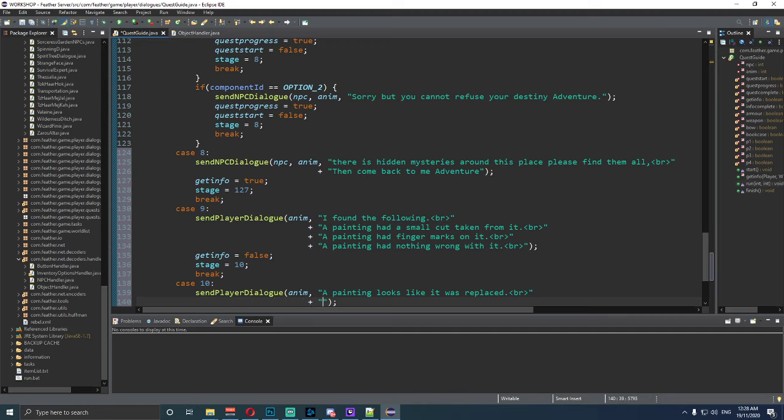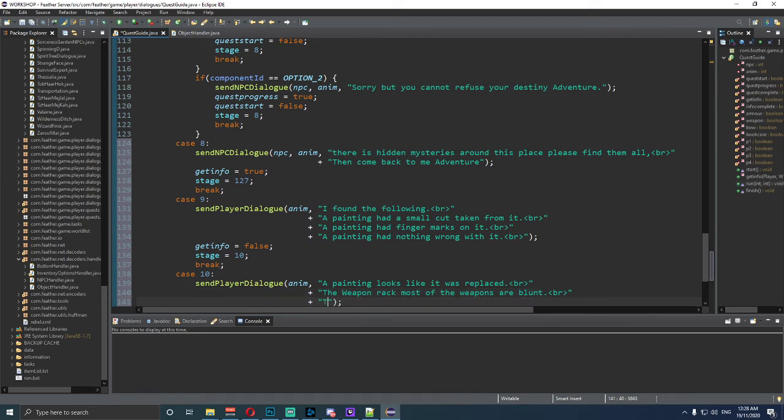And once that's across, we want to say the weapon rack. Most of the weapons are blunt. And then we're going to say BR. Next one is the bow seemed to have no string attached. And then we're going to say BR.